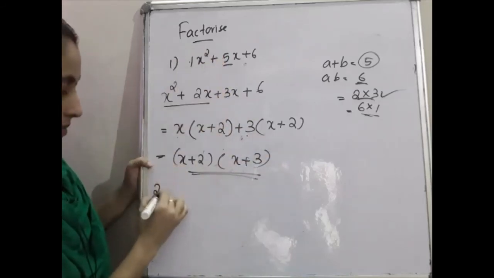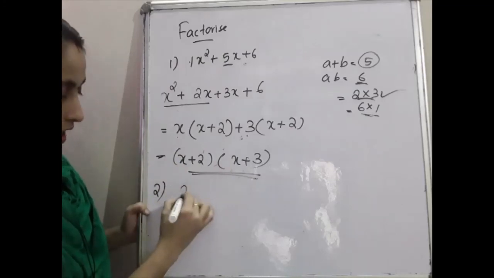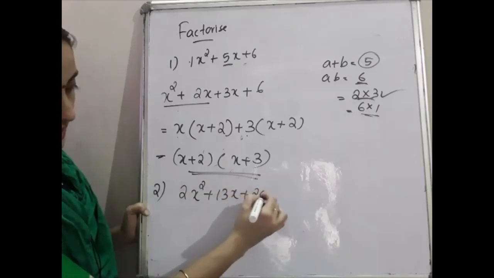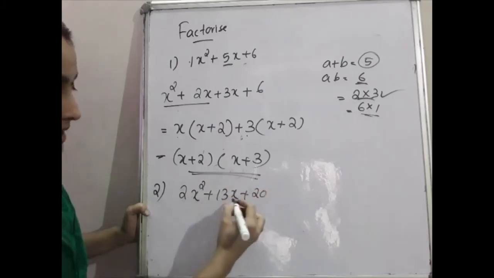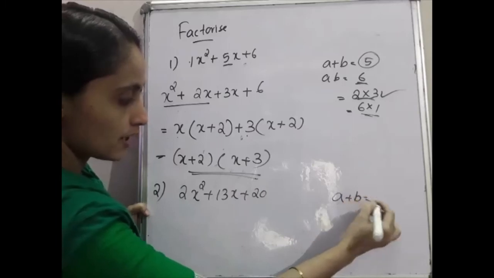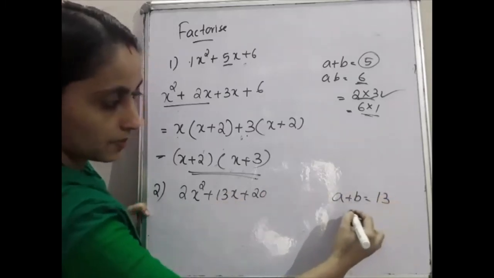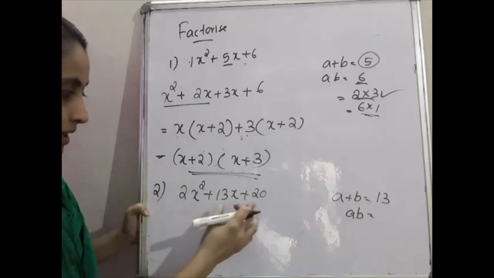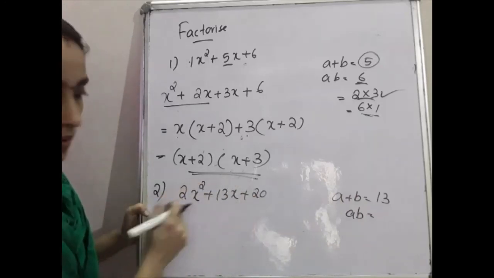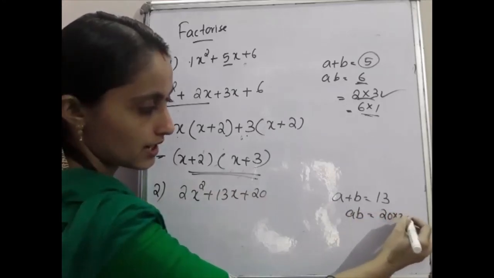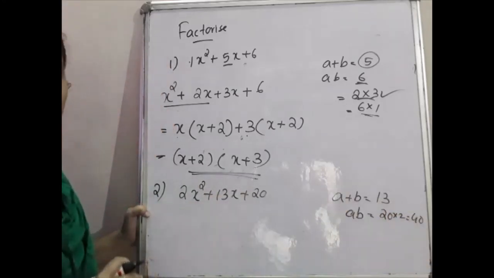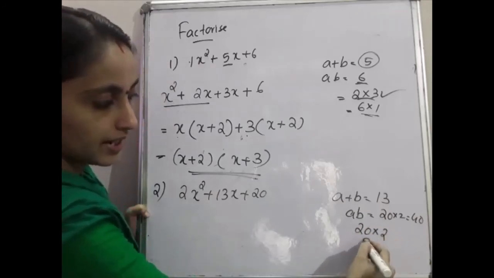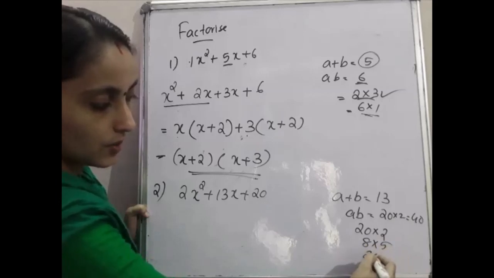Similarly, one more I will put right here. Our question is 2x square plus 13x plus 20. The sum of the two numbers will be 13, and for the product of the numbers, simply I am writing a and b, any two numbers. The product is 20 into 2, that is equal to 40. So you have to choose multiples of 40: 20 into 2 is 40, 8 into 5 is 40, 20 into 1 is 40.